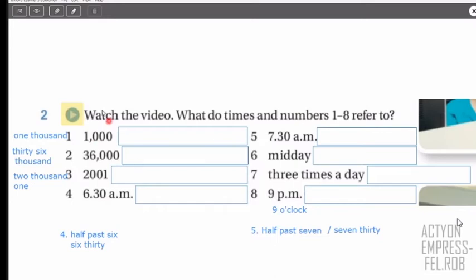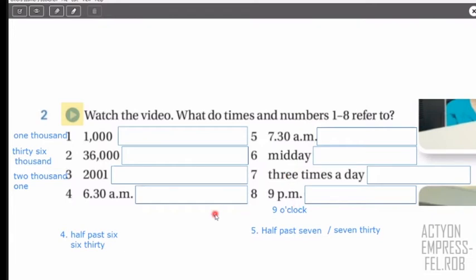So look, we have the numbers basically. We have this one, you say 1,000, right? This number is 36,000. Then we have 2001 or 2001, both can be possible. This one has two ways to say it, 6:30 or 6:30 a.m. Or the same here, you can say half past 7 or 7:30, right? And then this is midday. Midday is like 12, like 11 a.m. and then midday, right? So that is it. And then 3 times a day, and finally 9 o'clock.